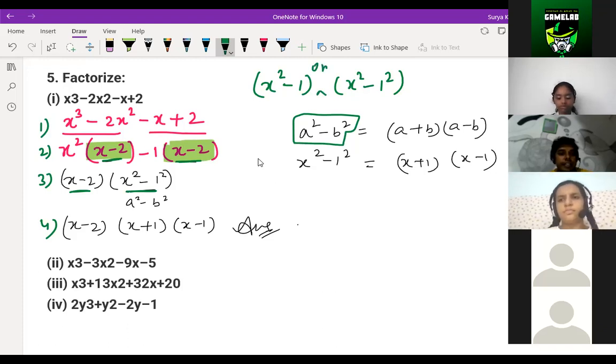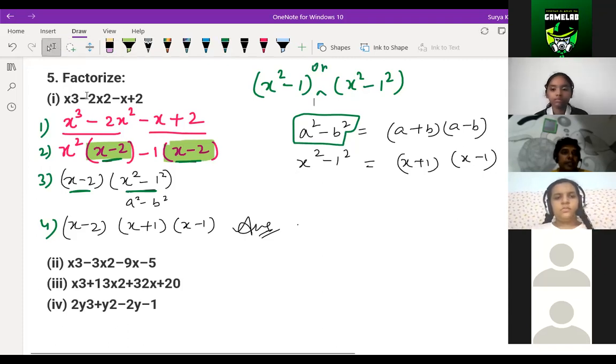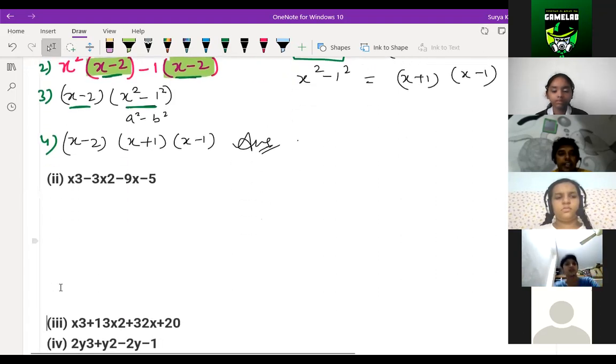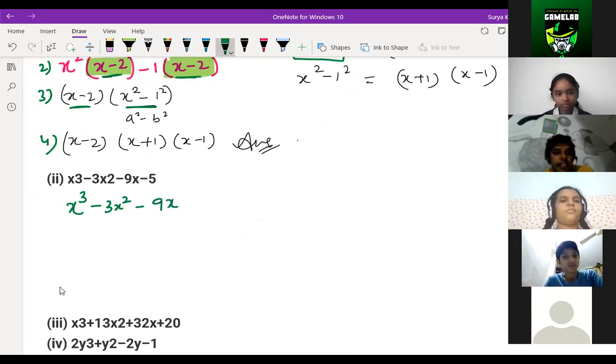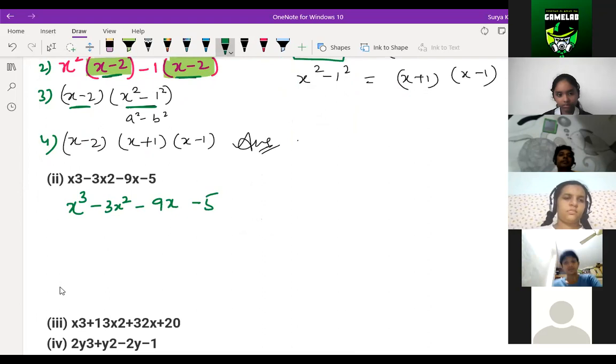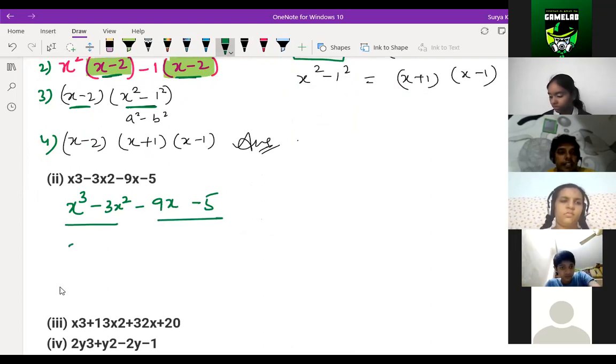Okay. So next, question number second. You can't get this answer if you take common here, children. So what do we need to do in question number second? Who can do question number second? Tell me, children. Anyone can do question number second? X to the power 3 minus 3x square minus 9x minus 5. Can you do it? If you take the common here, what do you get? Here x square is common. You can write here x minus 3.